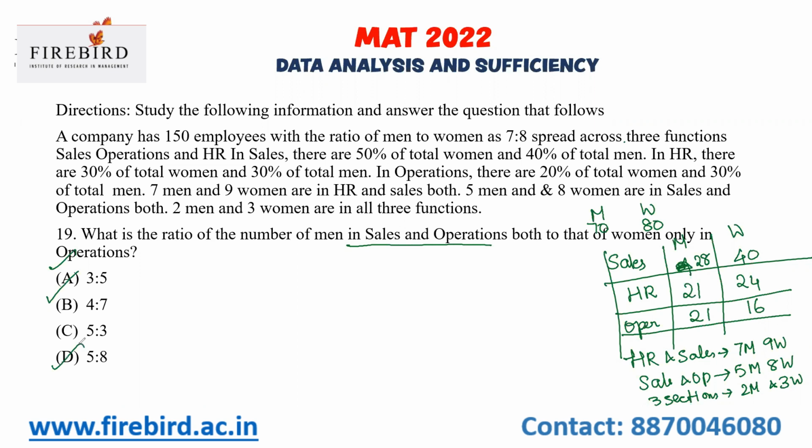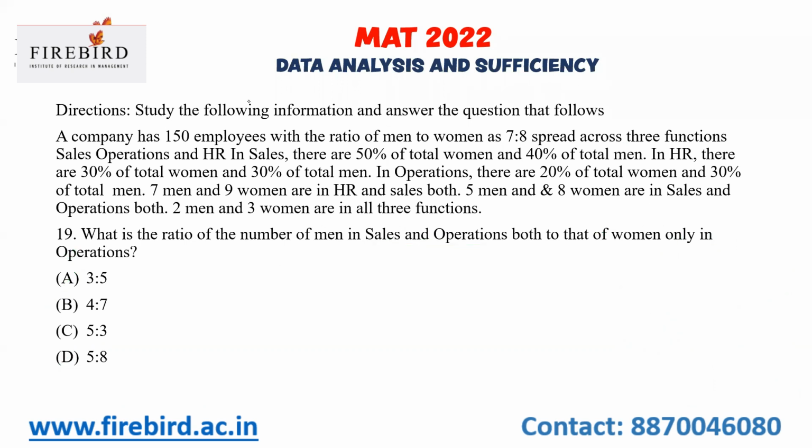If you solve this question, you'll get the answer as 5:8. Now, see the next question.